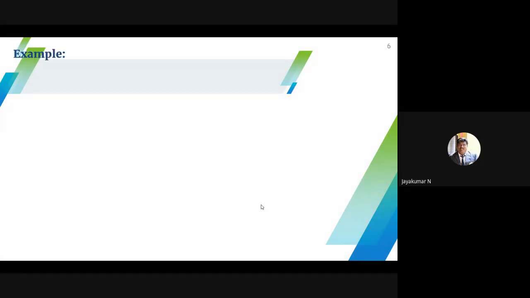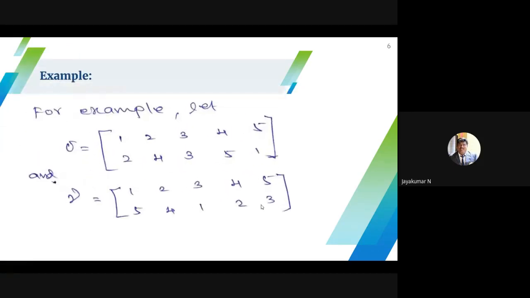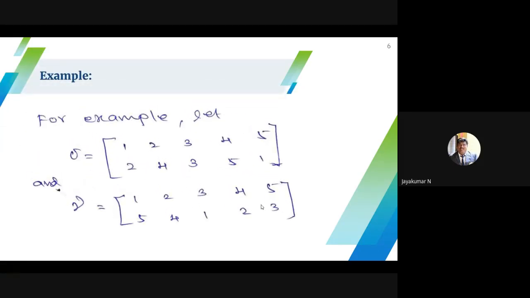I will show you an example. Here I take two permutations, sigma and gamma. Sigma is defined by 1 mapped onto 2, 2 mapped onto 4, 3 mapped onto 3, 4 mapped onto 5, 5 mapped onto 1. The permutation gamma is defined like this: 1 mapped onto 5, 2 mapped onto 4, 3 mapped onto 1, 4 mapped onto 2, 5 mapped onto 3.